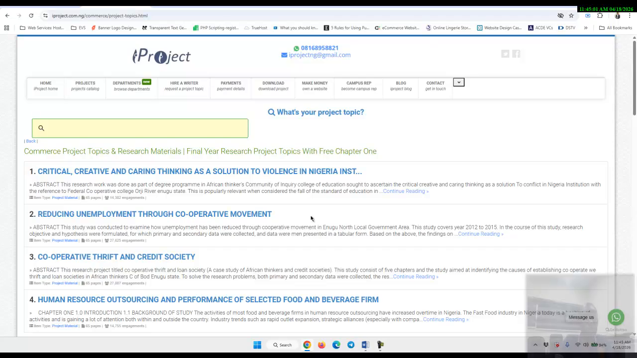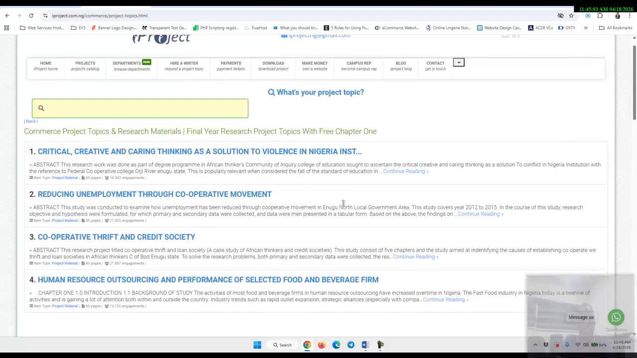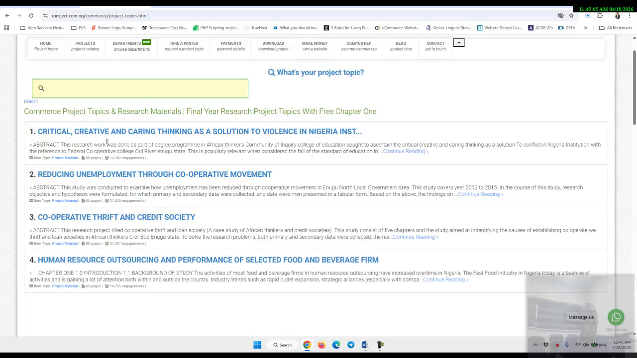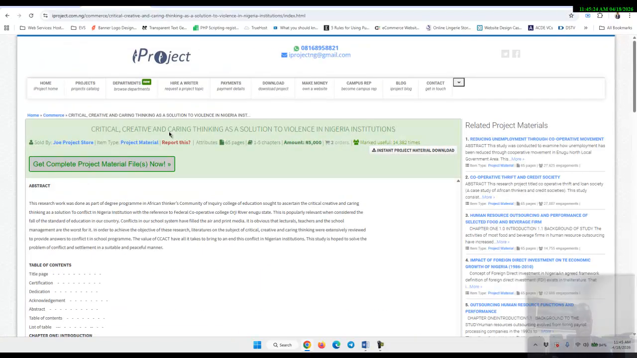Now on this one, I'm on commerce right now. Critical, creative, and caring thinking as a solution to violence in Nigeria. So if this is appealing to me, I can click on it. When you click on it, you'll be able to see the project. Some might require you to pay. You can go ahead and make the payment so that you can have access to the projects.